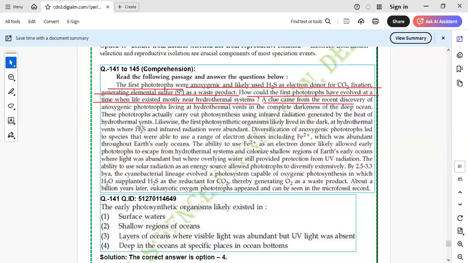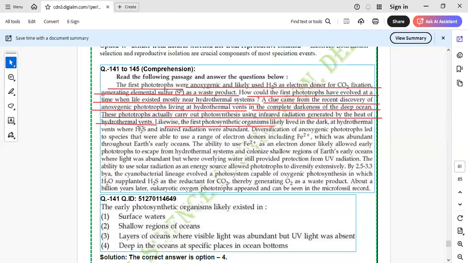A clue came from the recent discovery of the anoxygenic phototrophs living in hydrothermal vents, and recently the photoautotrophs, which are anaerobic in nature, have been discovered from hydrothermal vents in the complete darkness of the deep ocean, which is at the bottom and benthic region. These phototrophs actually carry out photosynthesis using IR radiation generated by the heat of hydrothermal vents. I told you temperature is at 180 and sulfite mineral comes out from there.